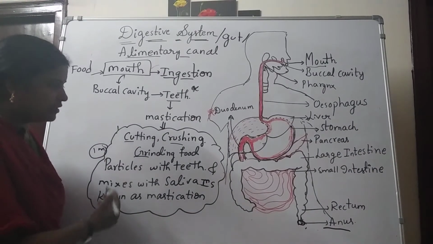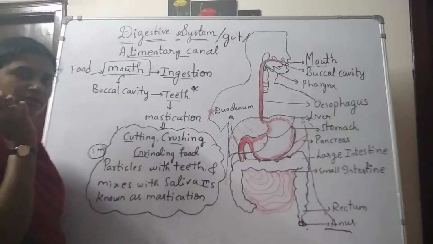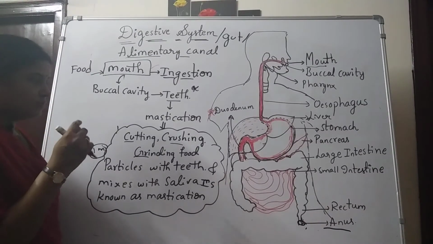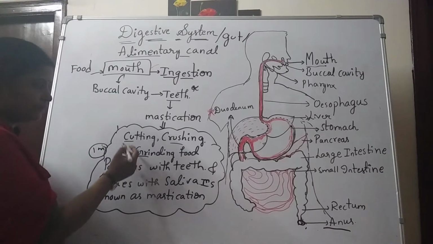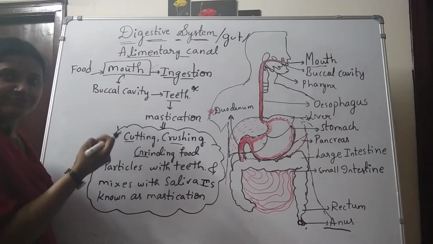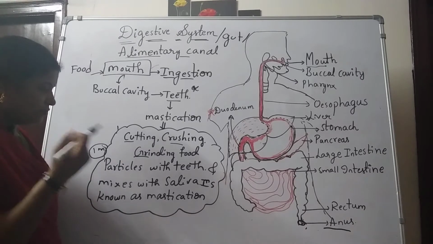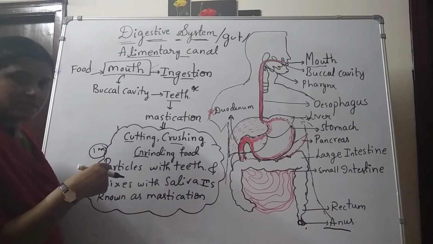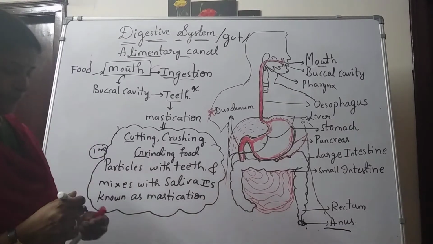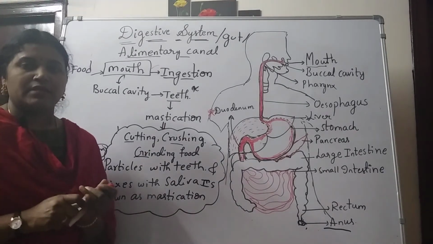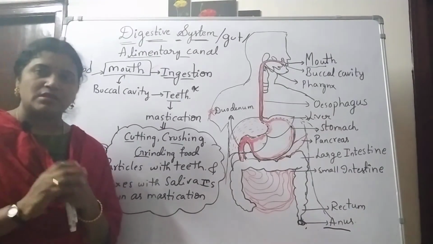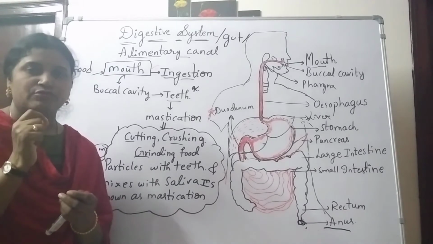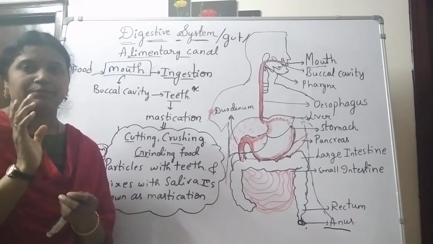Understood? So we have different types of teeth in our mouth, and all those types of teeth are responsible for cutting food, crushing food, grinding food, tearing food. You have to understand one thing: mastication is the only process which can break the complex food molecules into simple food molecules. That is the basic step in digestion.